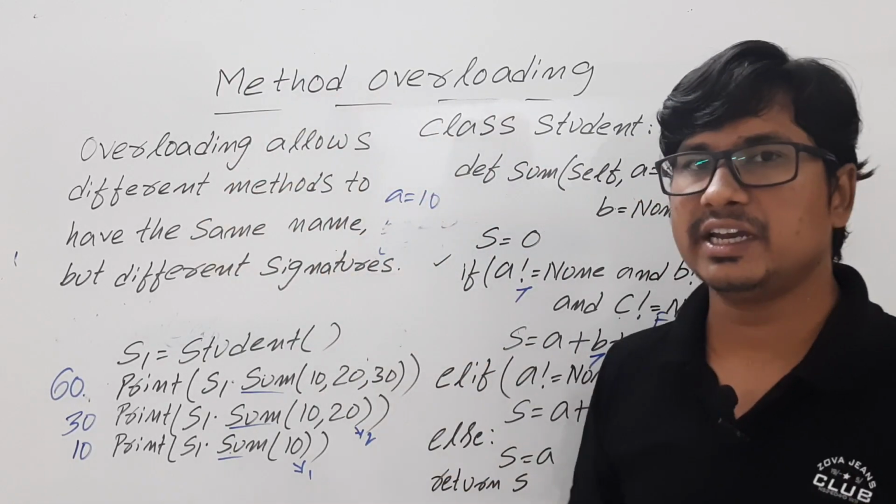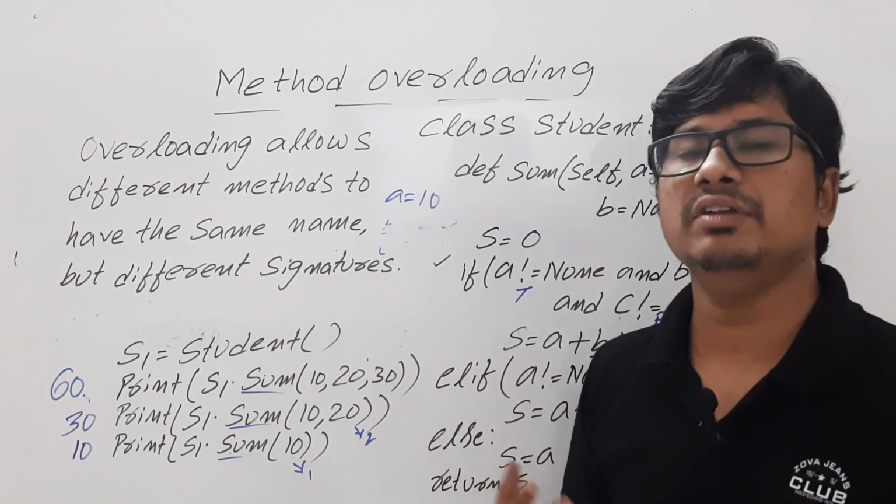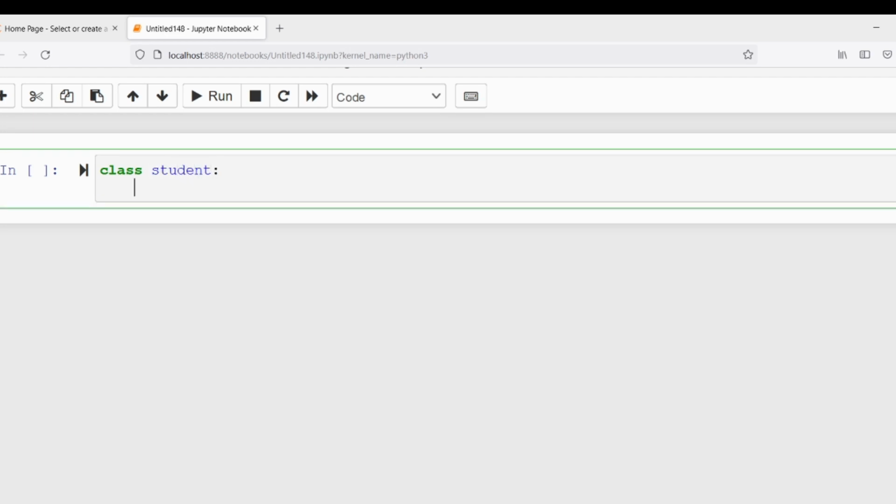For better understanding, whatever programs I have discussed, all these things I will execute in the Jupyter Notebook. First, let me define a class called student. Inside the class, I am defining a method called sum. It is taking three arguments: self, a, b.